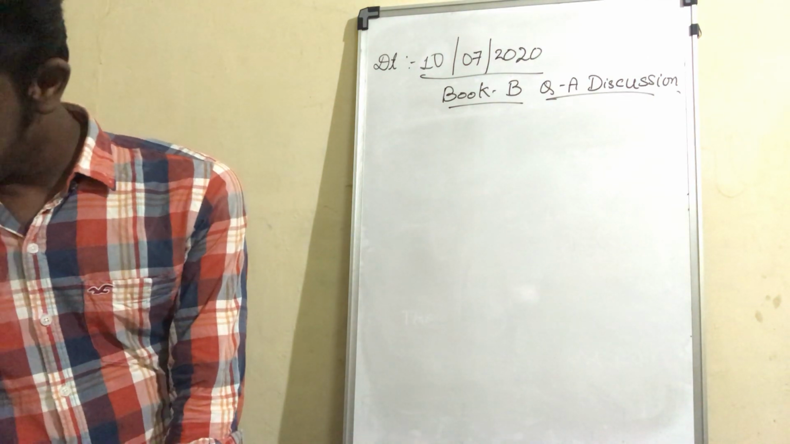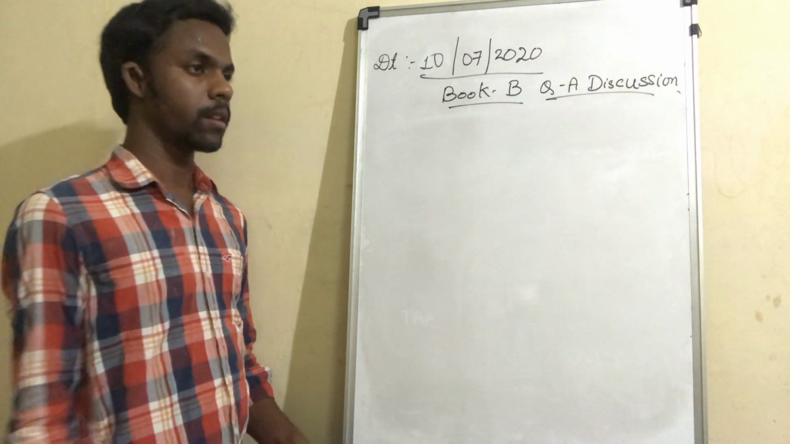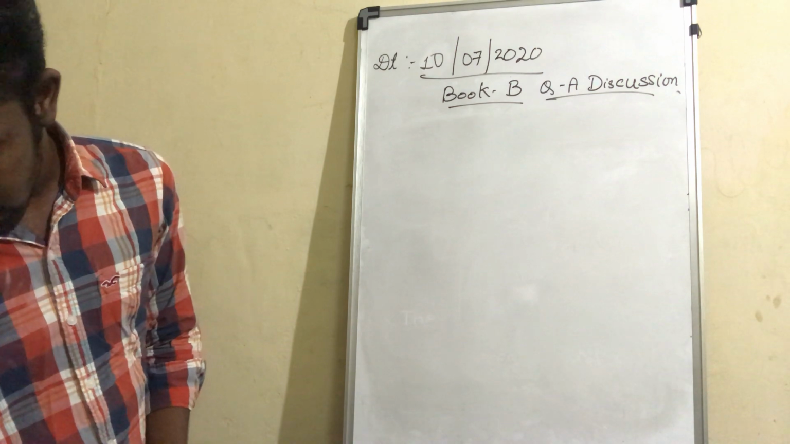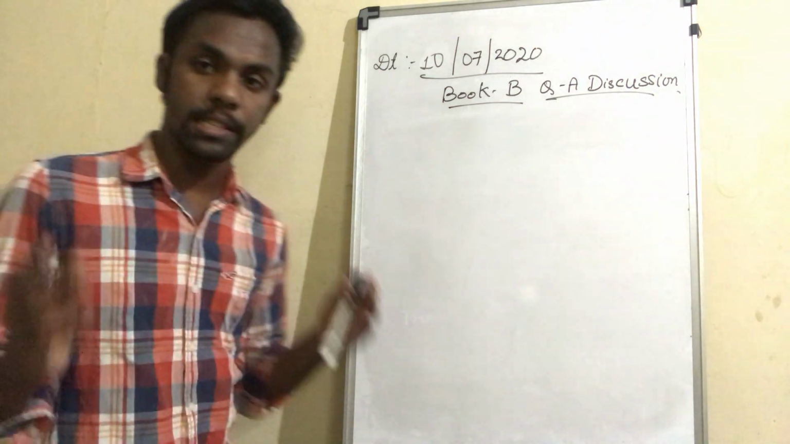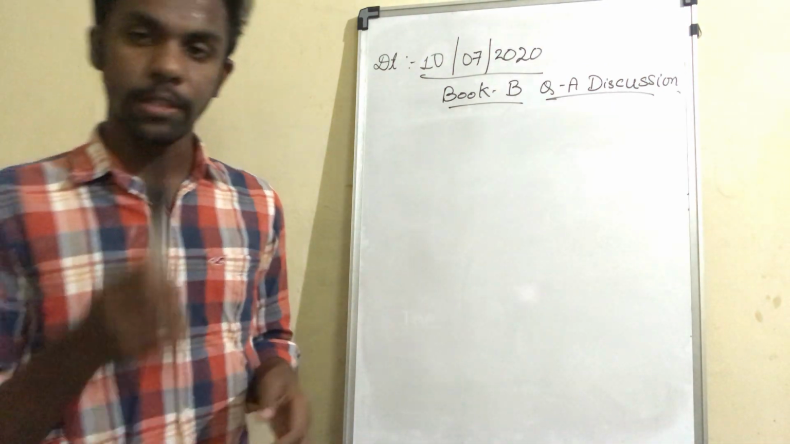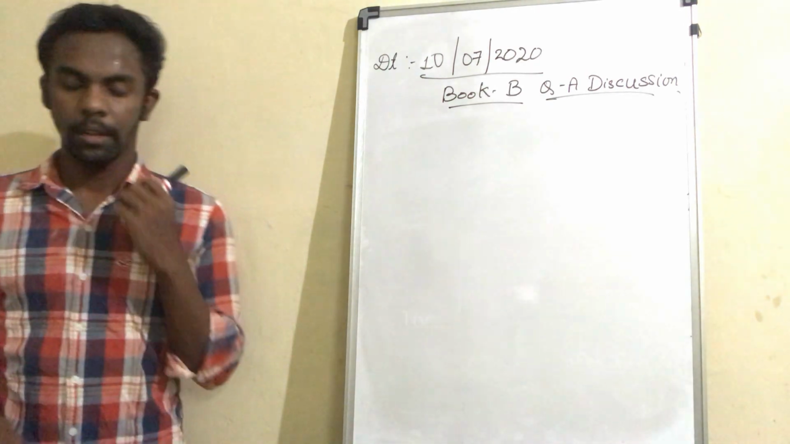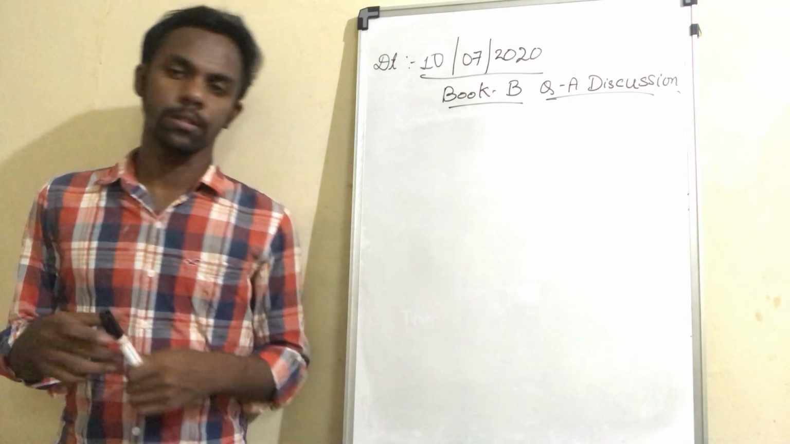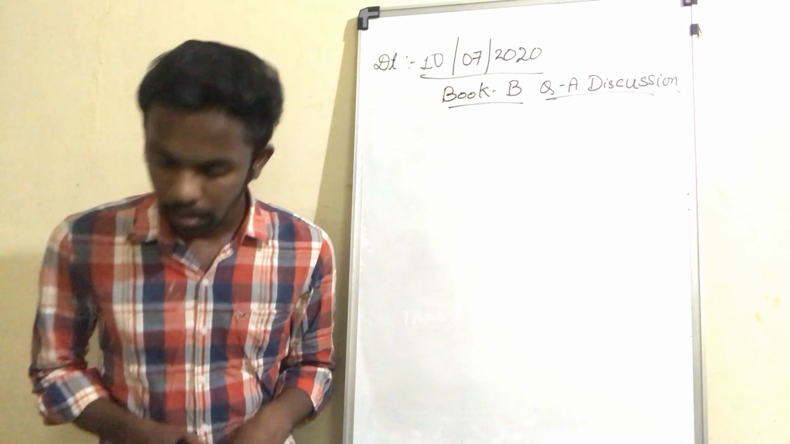Now, what is the second question over there in book B? Find the information on 3 cyclones. You have to write in which place these cyclones occurred, and also what all losses have been caused through these cyclones. That you have to write down.